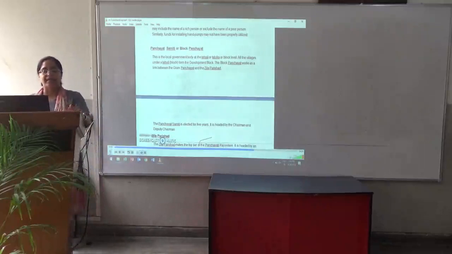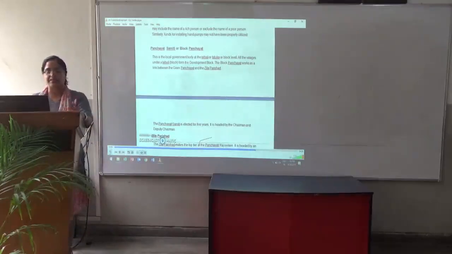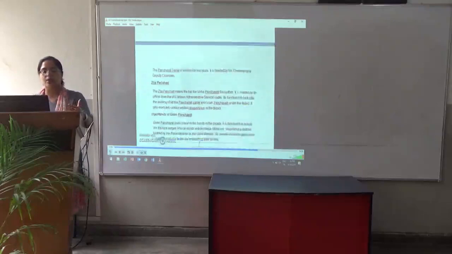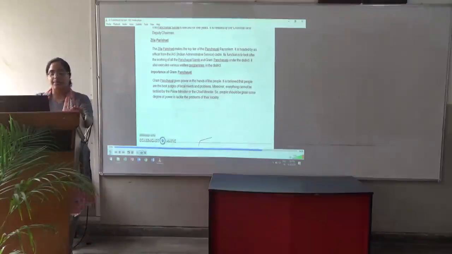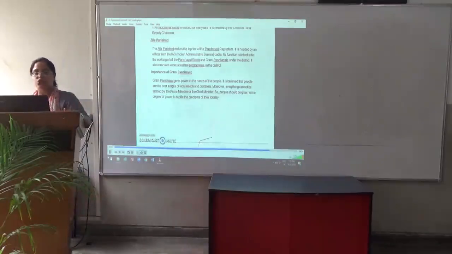Now, the second level is Panchayat Samiti, that is at block level. This is the local governing body that looks after the tehsil. Third is Zilla Parishad, which makes the top tier of the Panchayati Raj system. It is headed by an officer from the IAS cadre. Its function is to look after the working of all the Panchayat Samitis and Gram Panchayats under the district. It also executes various programs in the district.